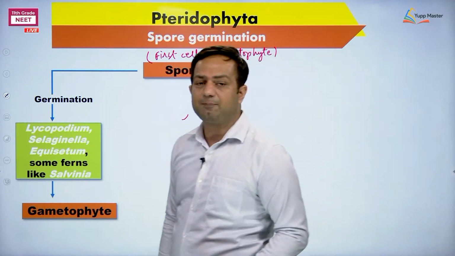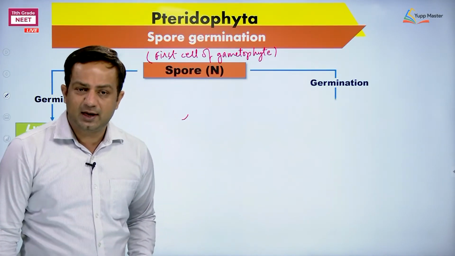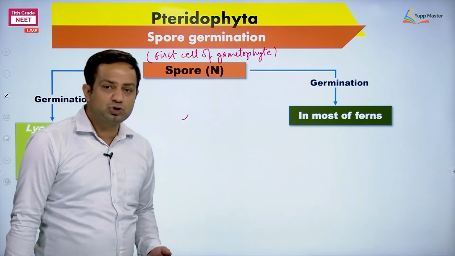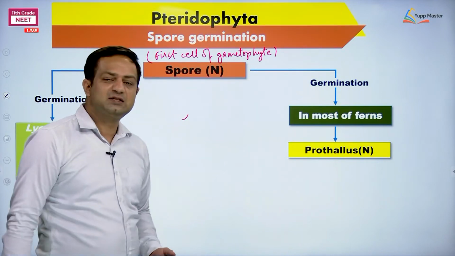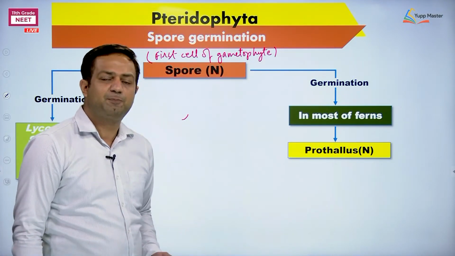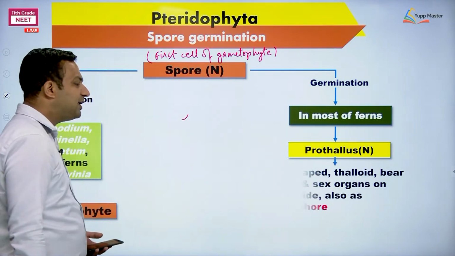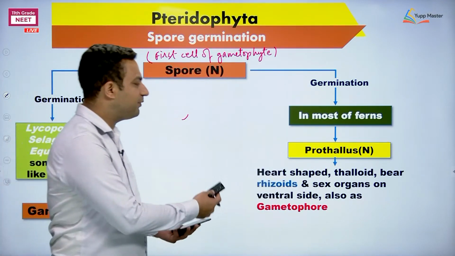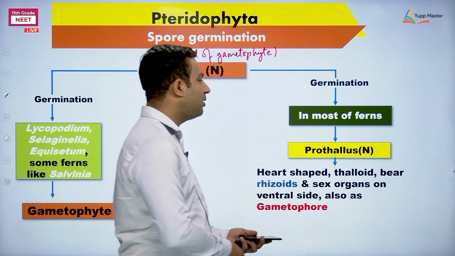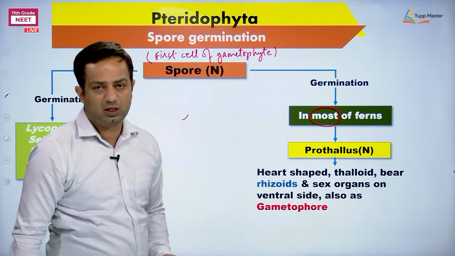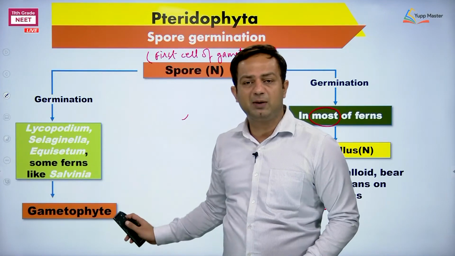Whereas there are examples where the germination is indirect, meaning the spore germinates and then, as we observe in most of the ferns, the spore first forms the prothallus. Previously in Bryophyta we have studied the name protonema. Here it is prothallus. It is seen in most of ferns. Remember, I have written most, I haven't written all the ferns. Salvinia belongs to the fern group, but it is not forming prothallus.